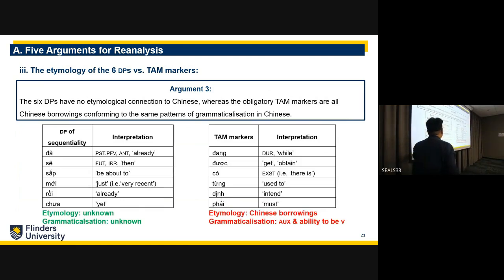So here, etymology unknown, which would require a lot of cognate traces and things like that. Here, etymology is really clear: Chinese borrowings, especially borrowings of verbs, auxiliaries or adverbs, and the grammaticalization pattern is clear and conforms to other patterns, from auxiliary to main verb and vice versa.